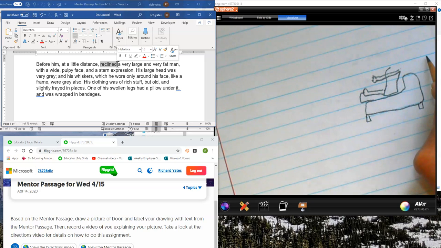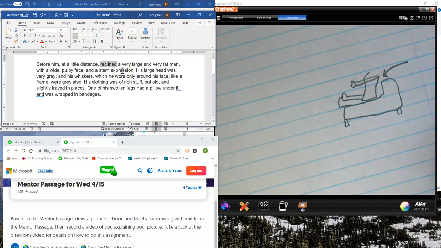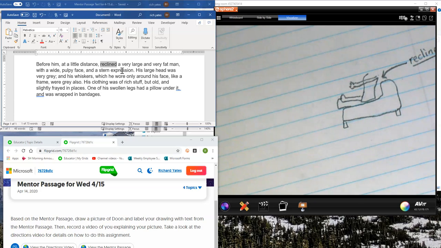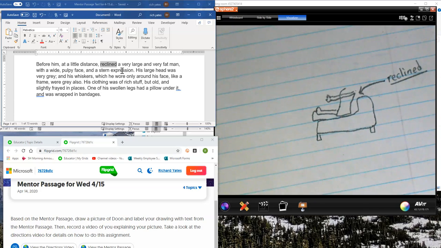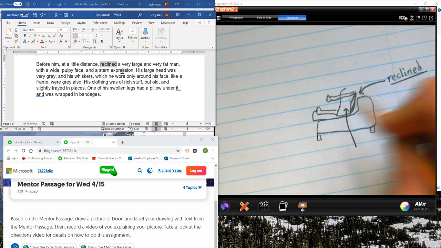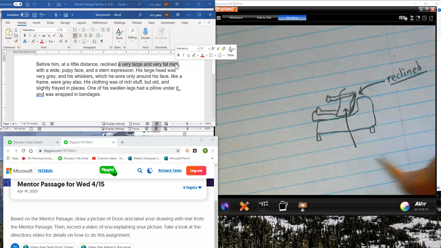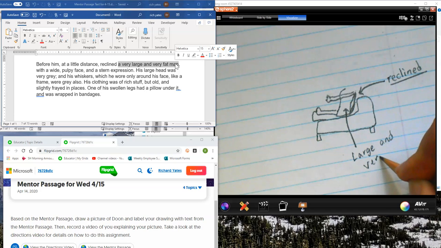Now, some things I'm going to label right now from the text. The text said reclined, so I want to show that I use the word reclined here. That's why he's laying back on his chair. And then he was a large guy, maybe a little more roly-poly. So I'm going to say he was, as the text said, large and very fat. I want to use the exact words from the text and label it in my description.